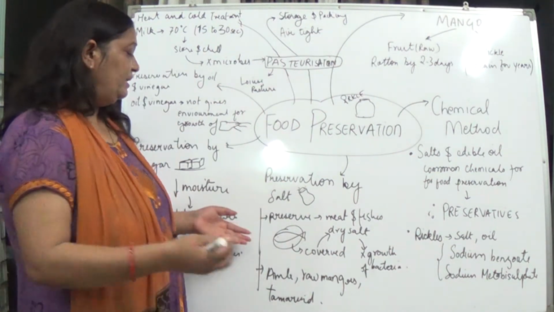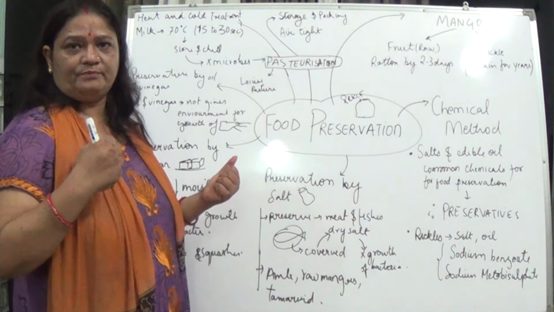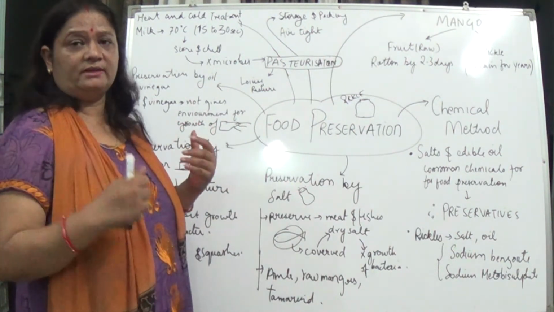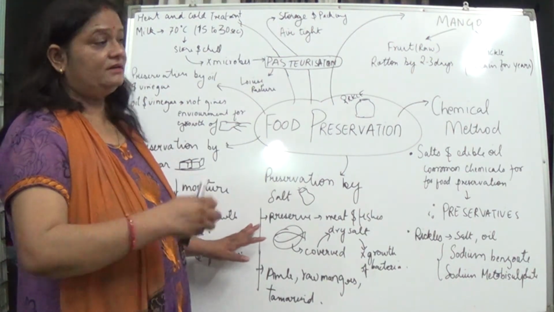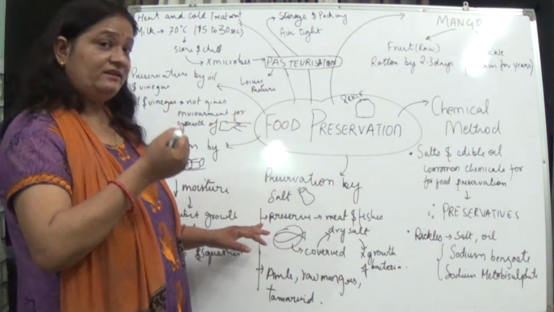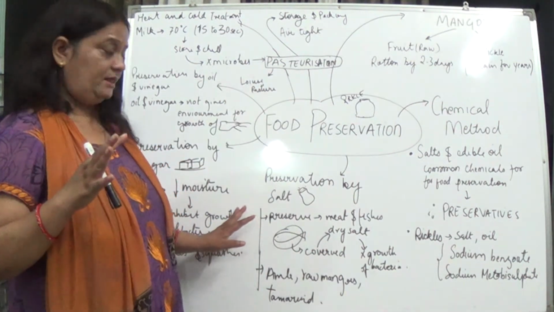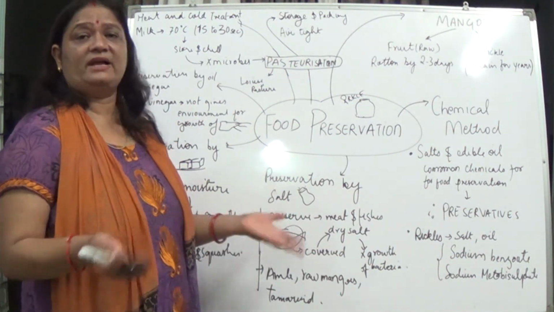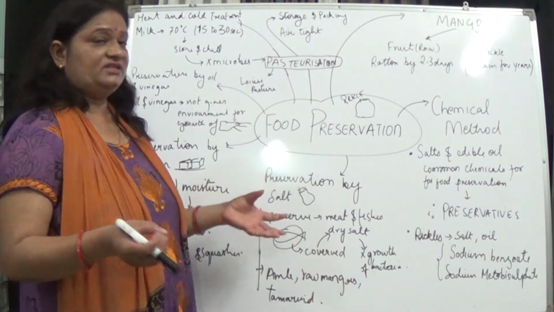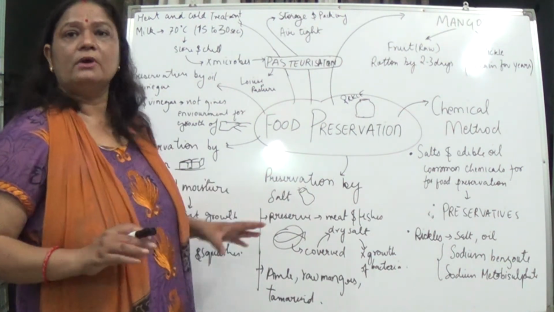Meat and fish have a large content of water, and this can be removed with the help of salt. It extracts all the water, thereby hindering the growth of microorganisms. And if the bacteria are not growing, the meat and fish can be kept and used for a large duration of time.